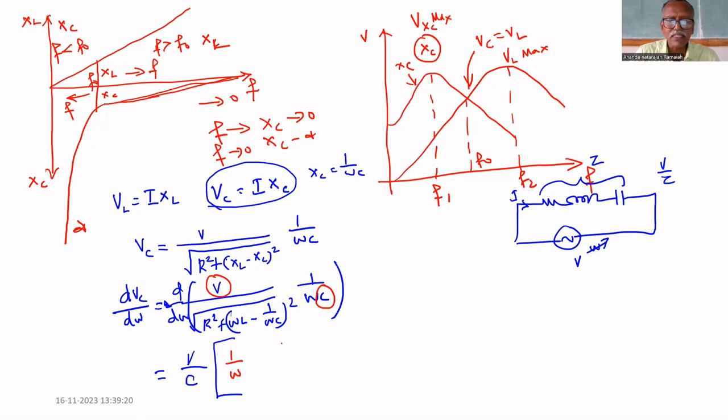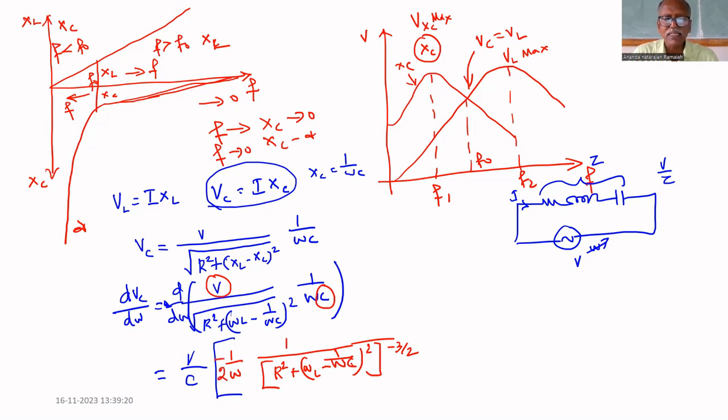If you differentiate this, what you will get is 1 by R square plus omega L minus 1 by omega C whole square to the power, square root means 1 by 2, minus 1 by 2 in the denominator, minus 1 by 2 minus 1, minus 3 by 2, multiplied by minus 1 by 2.